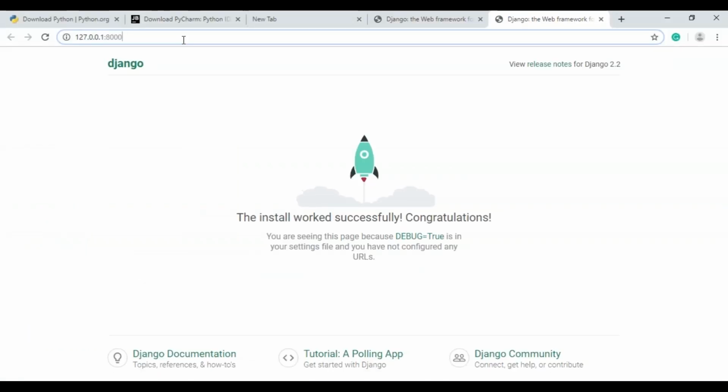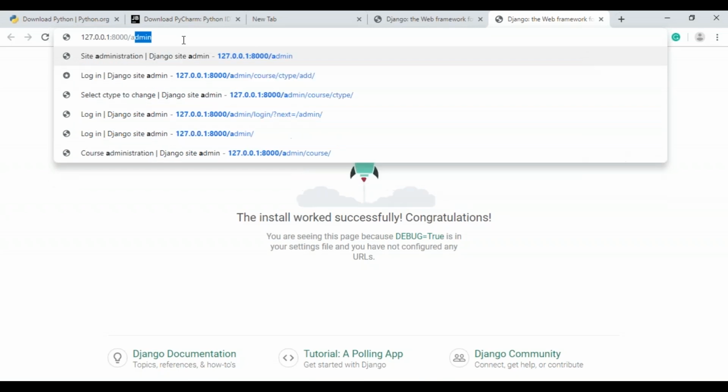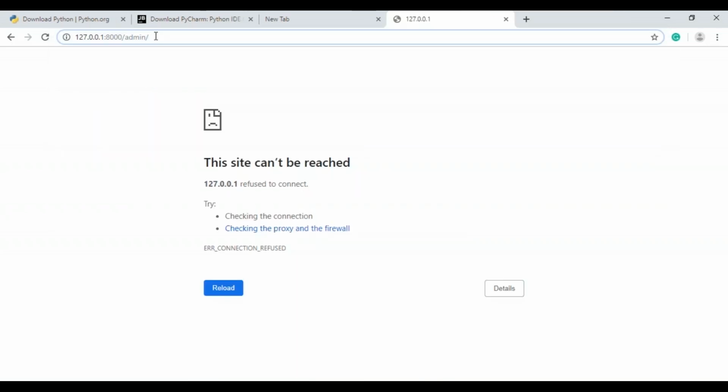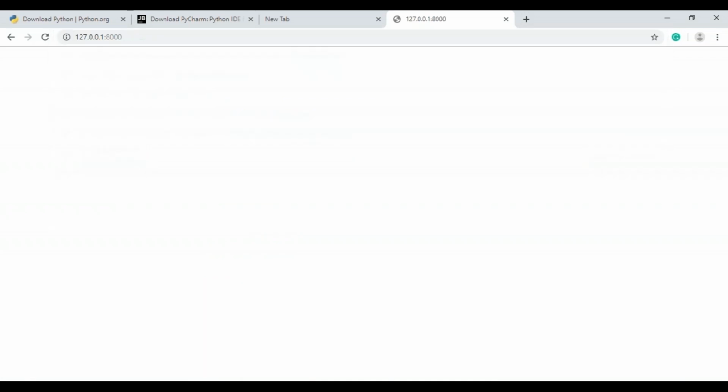So one thing I want you all to note is that Django already knows that each website will have an admin section. To access that, you can simply type / and then hit admin. So when I type admin over here, you can see that it's throwing an error. Now this is because we've not created any admin. I just came to this page to show you guys that this page actually exists and it's already created, and the settings for it have already been created by Django. So now let's get back to our home page.